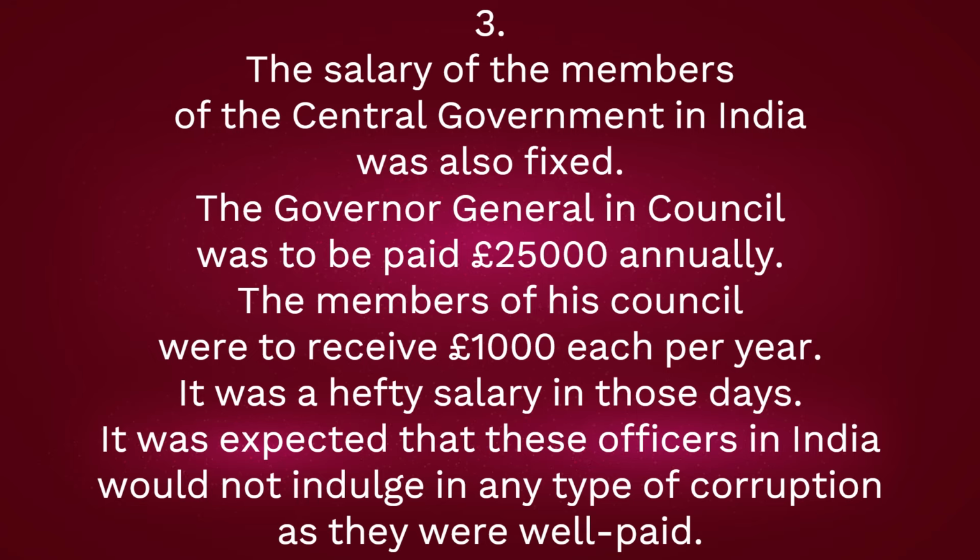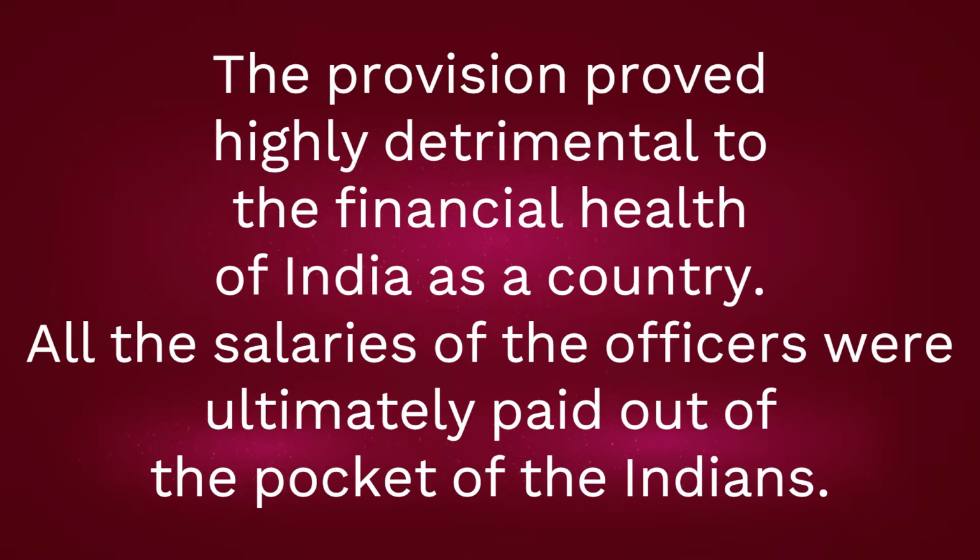The Governor-General in Council was to be paid £25,000 annually. The members of his council were to receive £1,000 each per year. It was a hefty salary in those days. It was expected that these officers in India would not indulge in any type of corruption as they were well paid. The provision proved highly detrimental to the financial health of India as a country. All the salaries of the officers were ultimately paid out of the pocket of the Indians.